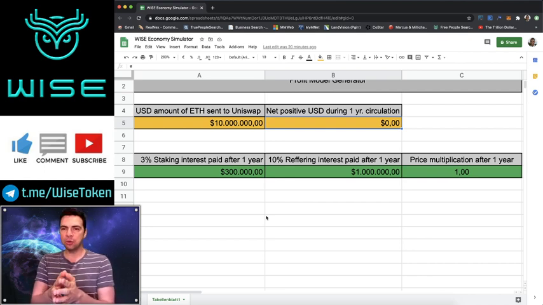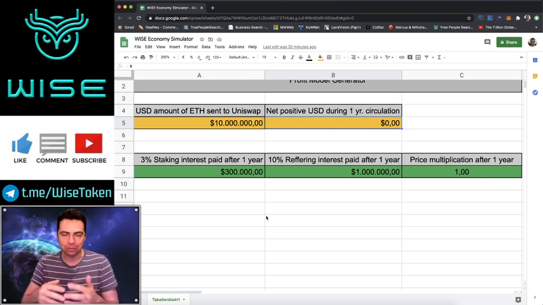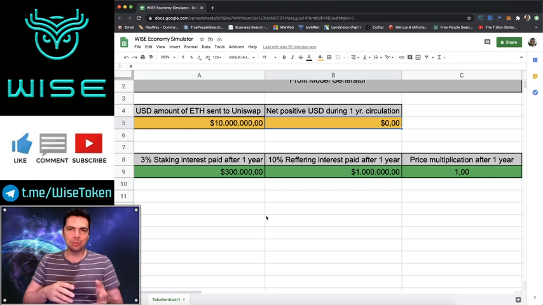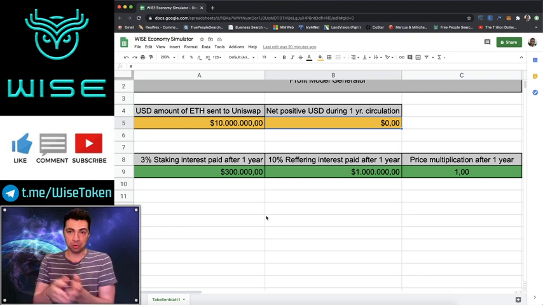So paying out 10% inflation to marketing, that's like the first year only paying a 10% marketing budget, and instead of having like a 2% conversion rate, you have a 9x conversion rate, whereas the money you spend, you're getting more and more all the time you spend it. So this is money well spent, and this is the only thing that dilutes the tokens. The staking interest doesn't dilute, because if you're staking, you're not being diluted, you're getting more and more.